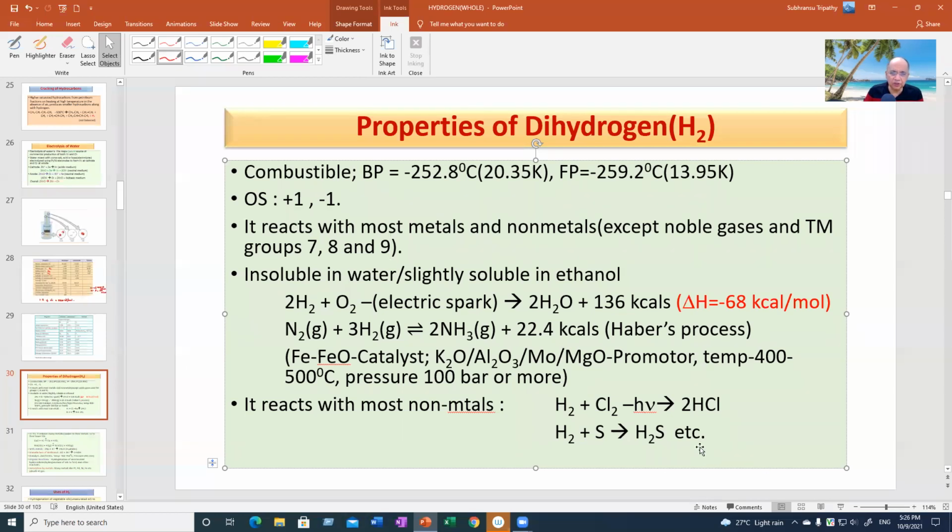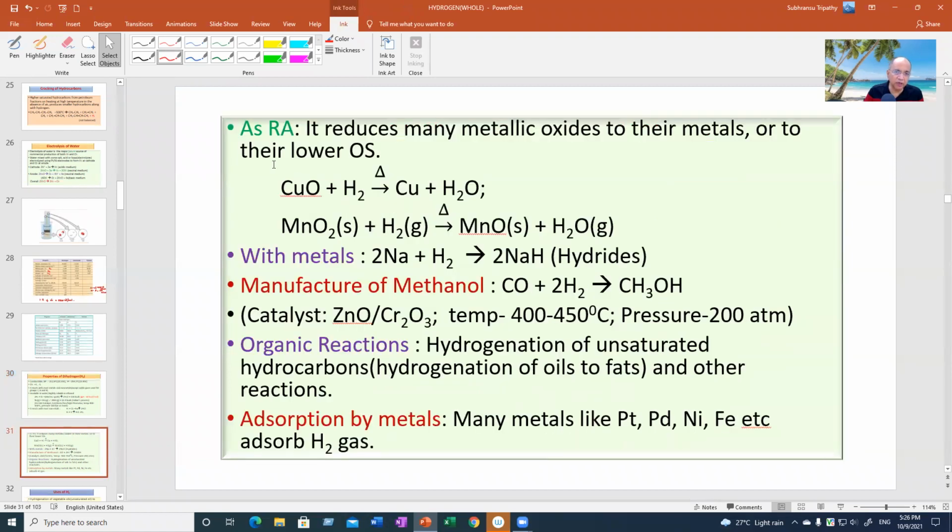But it can combine with all different non-metals and metals to form hydrides. It can act as a reducing agent at higher temperature to reduce metallic oxides to their corresponding metals, or from a higher oxidation state, from +4 state to +2 state. It can combine with some active metals to form their hydrides, where hydride is -1.